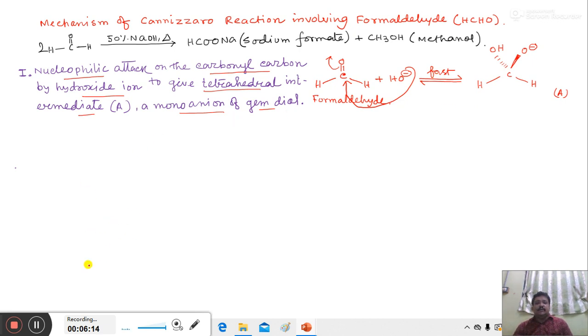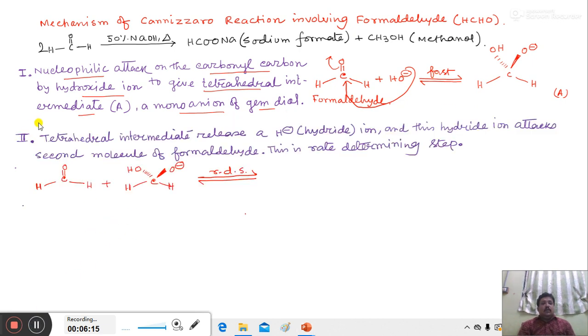In the second step, tetrahedral intermediate A releases a hydride anion, H minus, and this hydride ion attacks the second molecule of formaldehyde. Now let us see how this step occurs. O minus forms a C=O double bond. The C-H bond breaks.